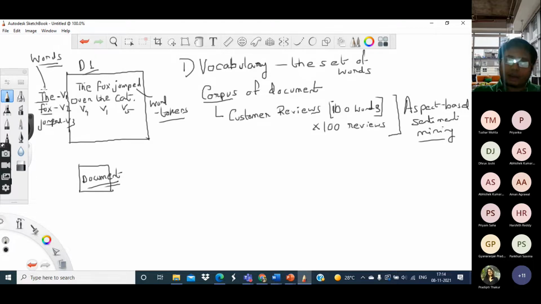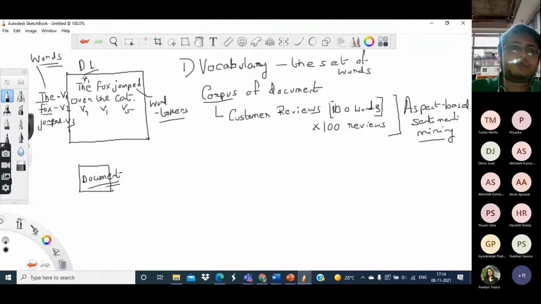Words, what is a word? A word is basically an element of the dictionary or the vocabulary. And what is a word token? A word token is a unit of every document. A document is basically a sequence of word tokens. Now each word token can be mapped to a particular word in the vocabulary. So just like this one, the word the can be mapped to the first word in the dictionary.